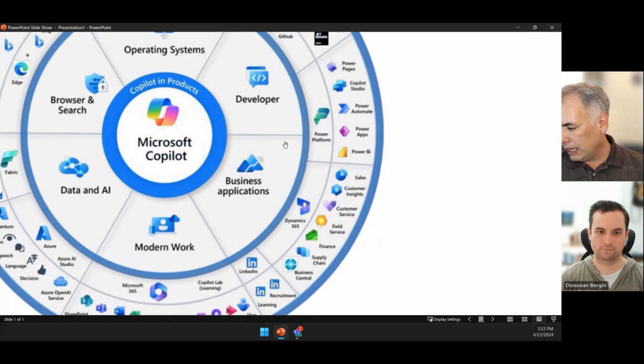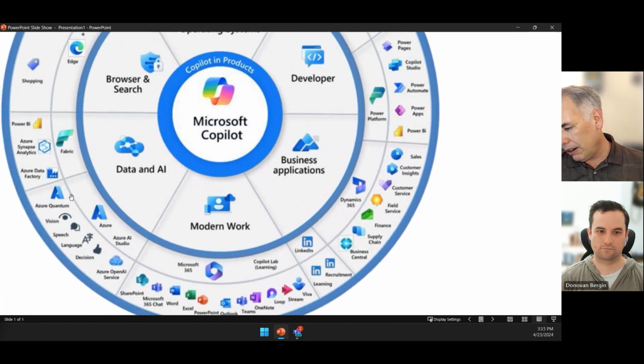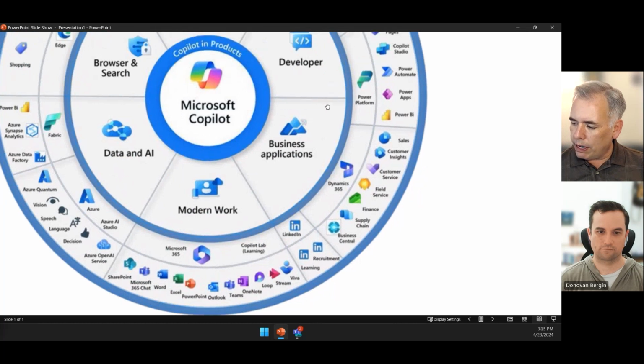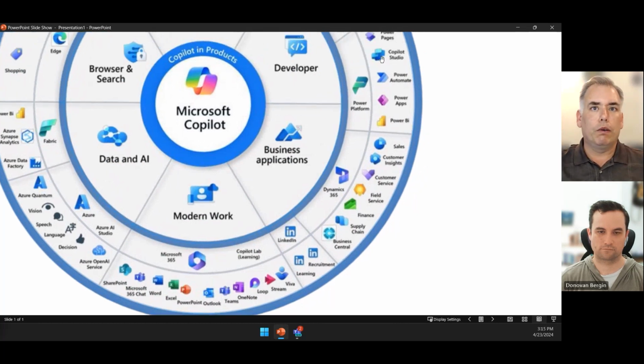And so, for instance, if you walk directly across the wheel, all the way over to the other side, you start to see that on the one extreme we have Copilot Studio, which is an adaptation of a no-code, low-code approach, and on the other side we come all the way over to the Azure OpenAI service, where we'd be able to interact with that large language model directly.